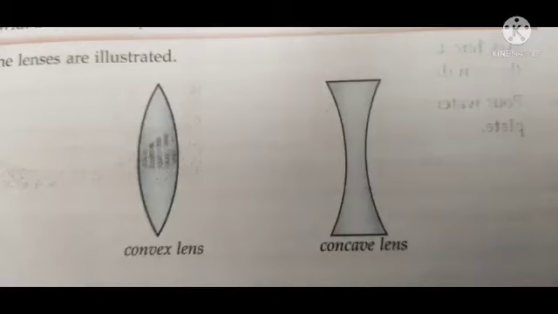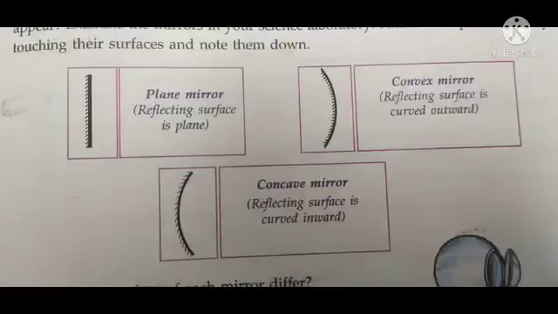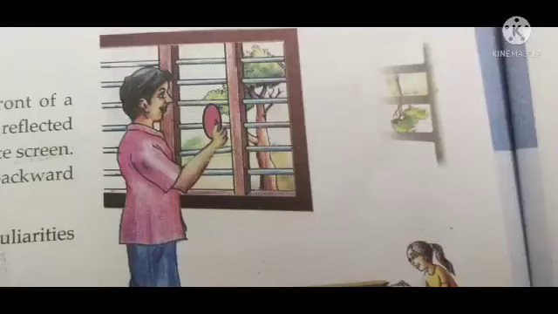Bi means two. We know mirrors reflect light while lenses pass the light through them. That is the difference between mirrors and lenses. You have already studied the images formed by mirrors. What are they? Real image and virtual image. Real image is formed only in the case of a concave mirror. In the case of plane mirror and convex mirror, the image formed will be virtual, which means the image cannot be caught on a screen. A real image can be caught on a screen.